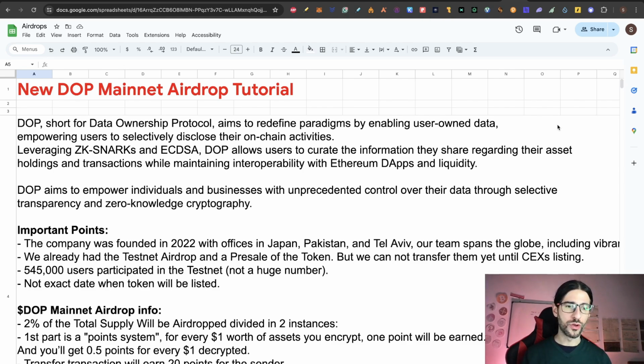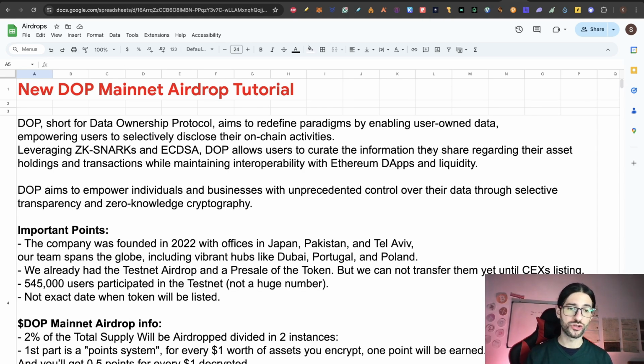zero-knowledge cryptography. So important points about this airdrop and this project is that the company was founded in 2022 with offices in Japan, Pakistan and Tel Aviv, and they mentioned that their team spans the globe, including private hubs like Dubai, Portugal and Poland. We already had a testnet airdrop before and a pre-sale of the token, but we cannot transfer them yet until the CEX listing.